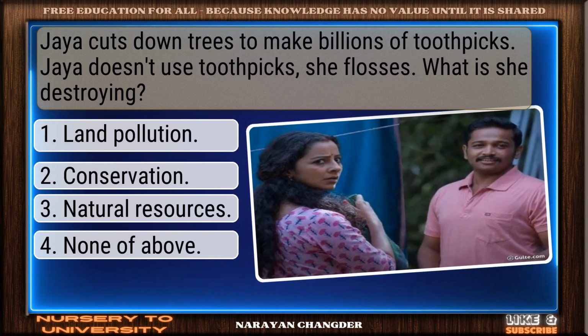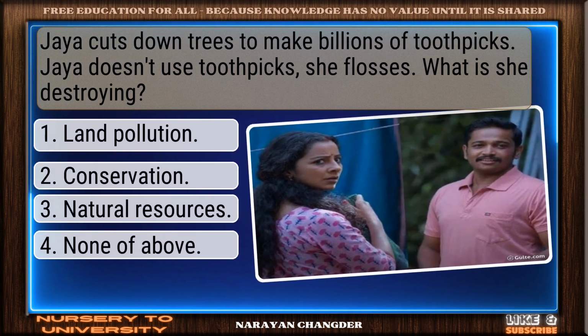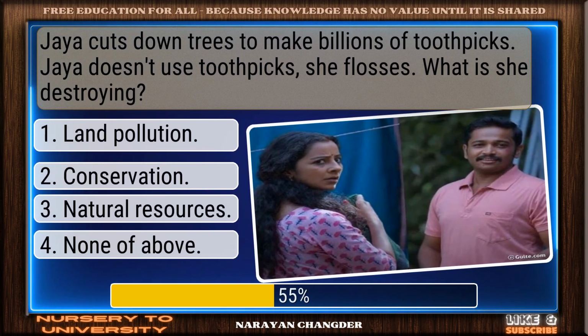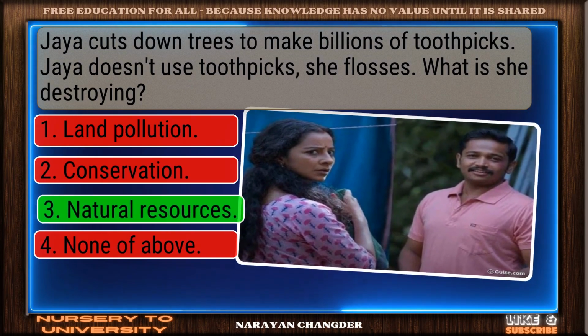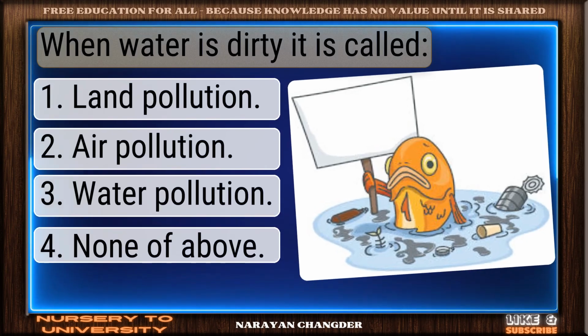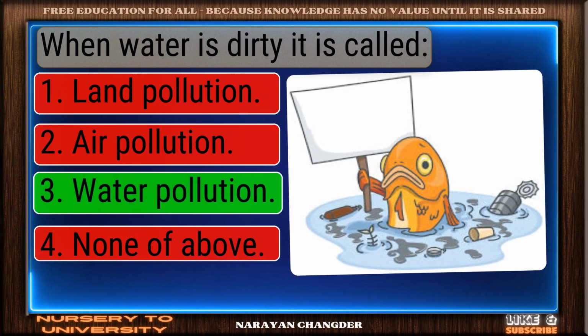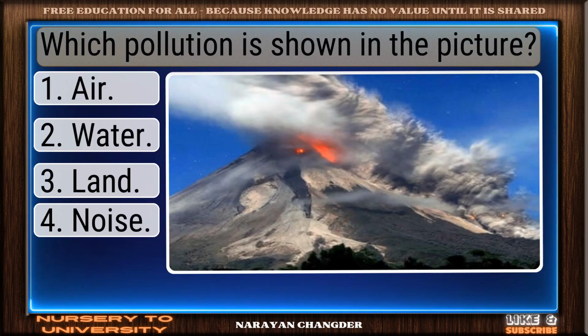Jaya cuts down trees to make billions of toothpicks. Jaya doesn't use toothpicks, she flosses. What is she destroying? You chose natural resources, and it is correct. When water is dirty, it is called? Right again. Water pollution is a valid answer.